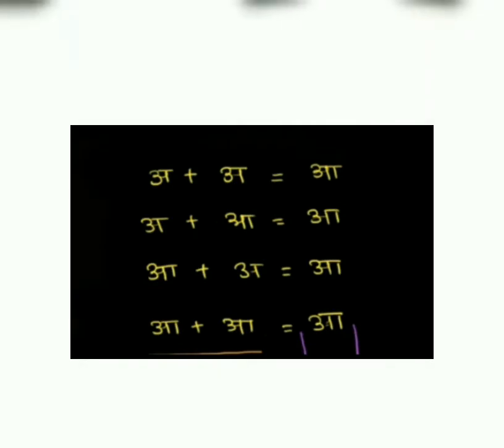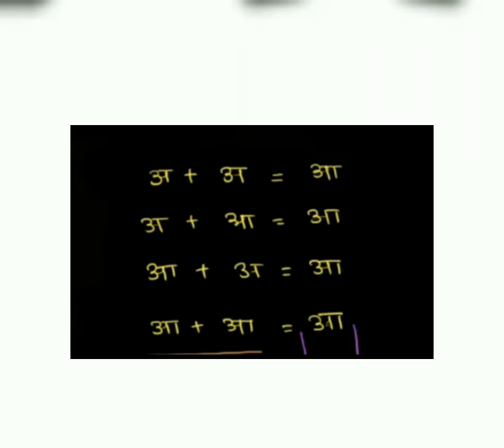In Savarna Dirgha Sandhi, when a vowel is followed by its savarna vowel, it results in the savarna dirgha vowel. Now, we all know that a and aa are savarnas of each other. So if we combine these two, a plus a, we get a.